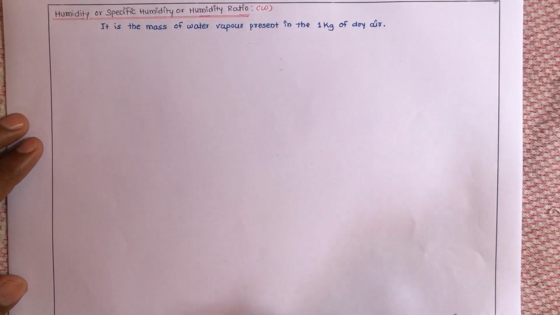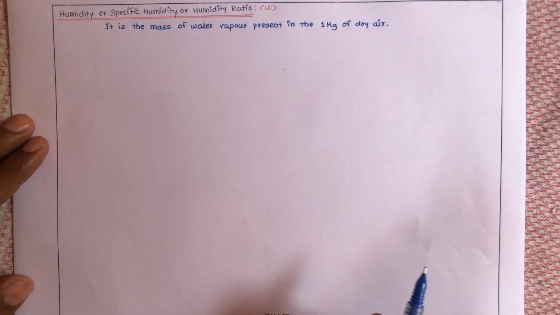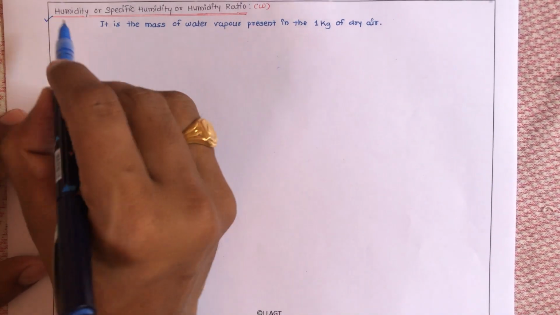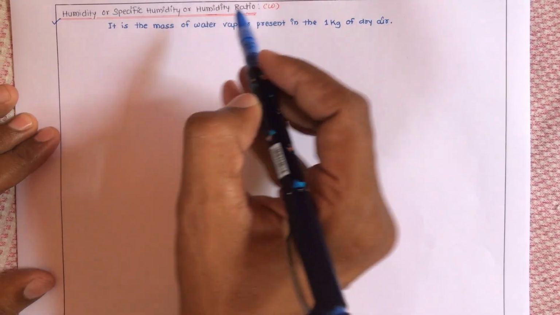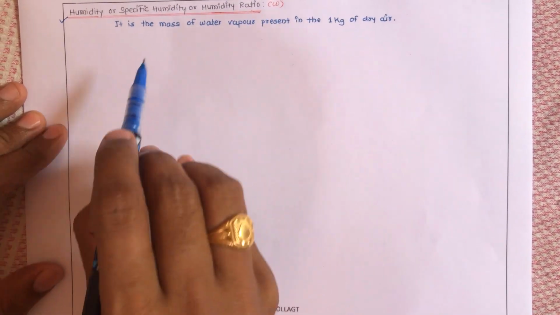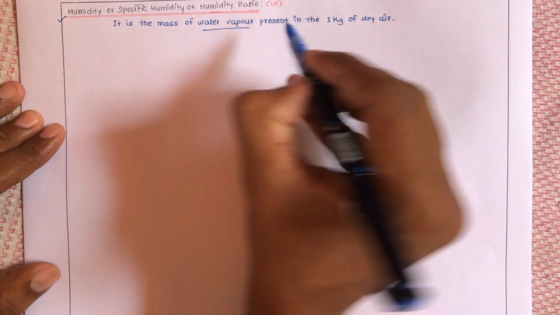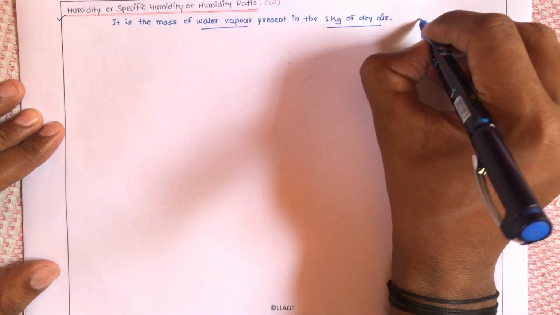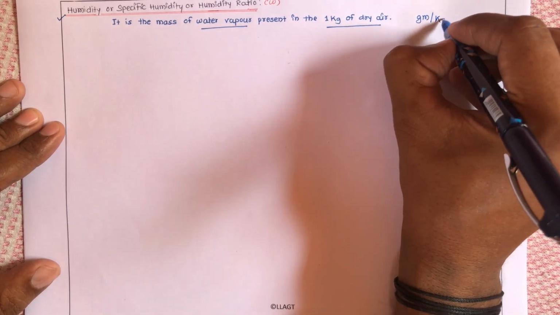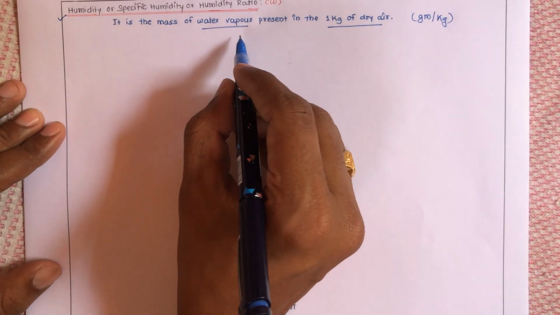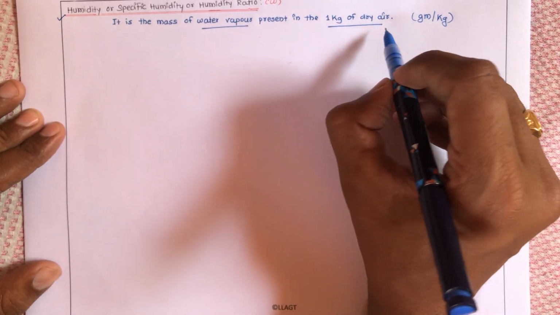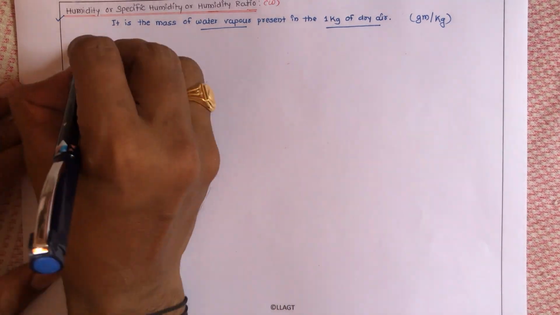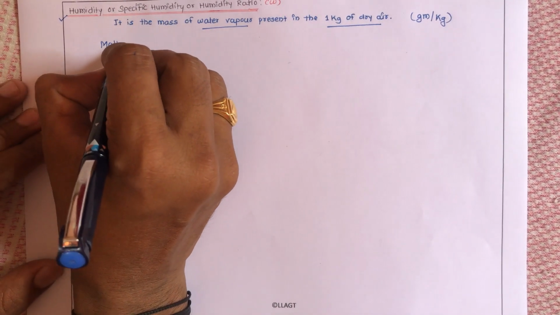In the last few lectures we have been discussing psychrometric properties of air. Let's get started with the remaining psychrometric terms. In today's lecture we are going to discuss humidity, or specific humidity, or humidity ratio. It is nothing but the mass of water vapor present in 1 kilogram of dry air, and it is generally expressed in grams per kg. Actually, as it is a ratio of the same quantities, no unit will be there, but generally it is expressed in grams per kilogram. Now how can we write it mathematically?